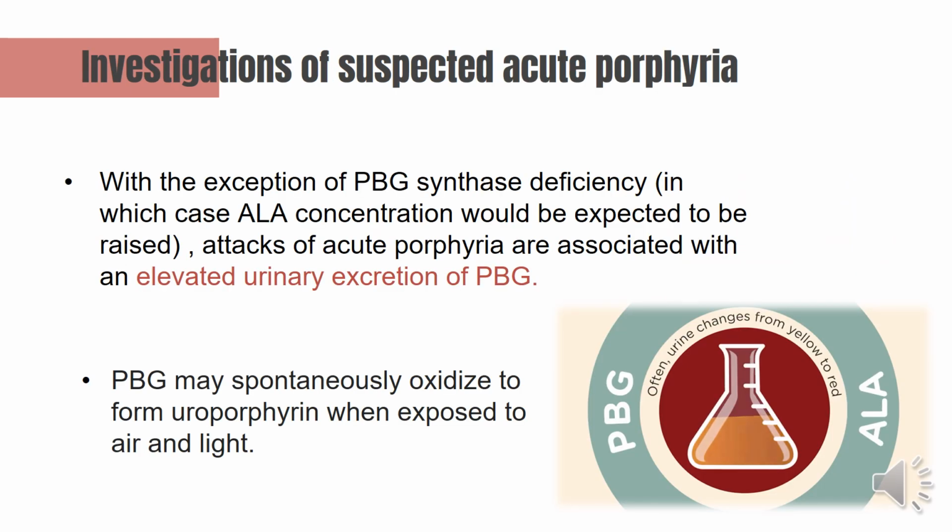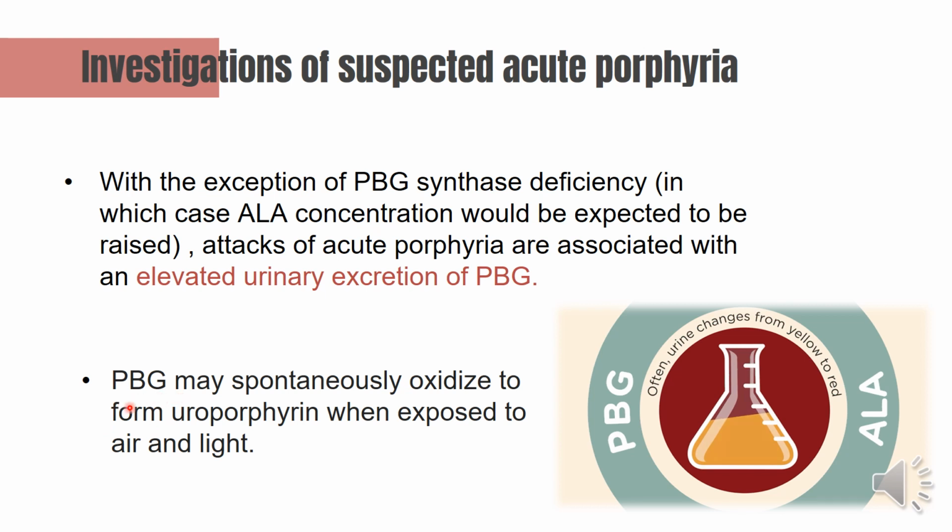Now, how to investigate a patient with suspected acute porphyria? With the exception of ALA synthase deficiency, in which case ALA concentration would be expected to be raised, attacks of acute porphyria are associated with elevated urinary excretion of PBG. So PBG will be increased in the urine.